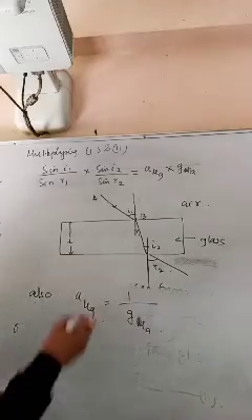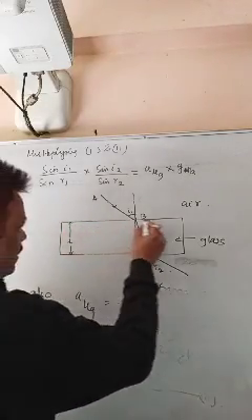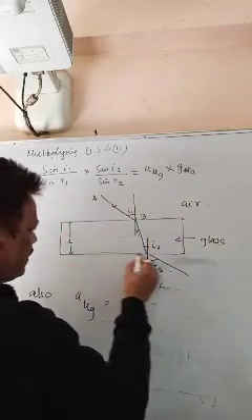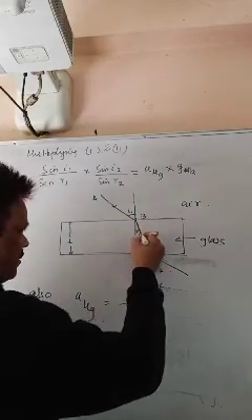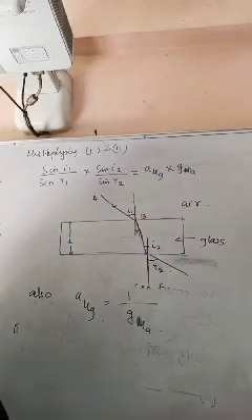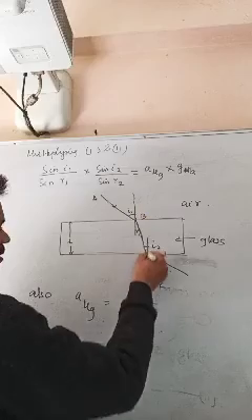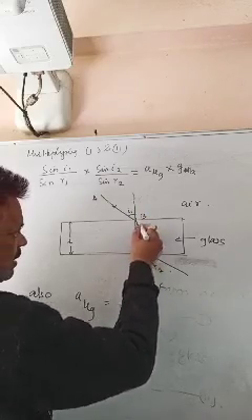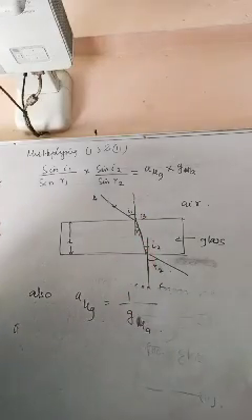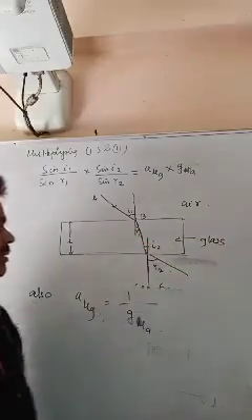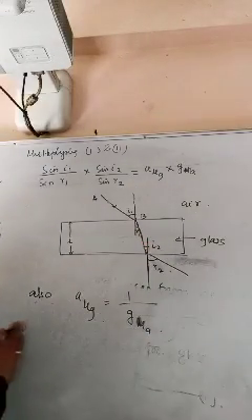Also you see, these two are parallel lines. Two parallel lines cut by a transversal, alternate angles are equal. So you can say R1 equals I2.